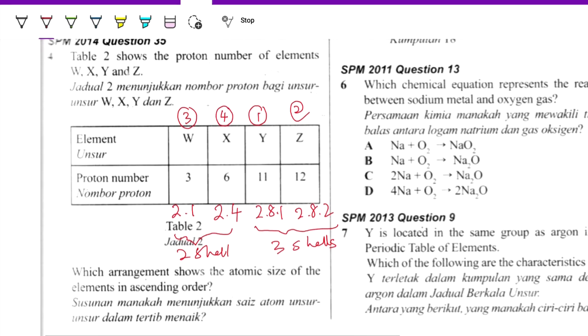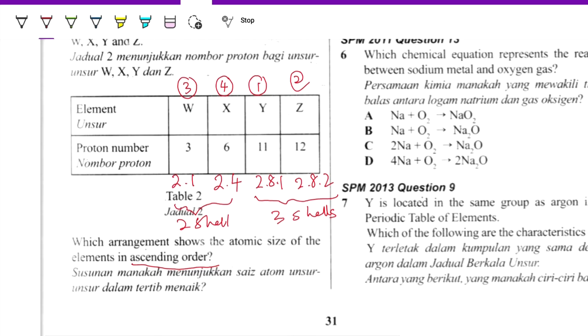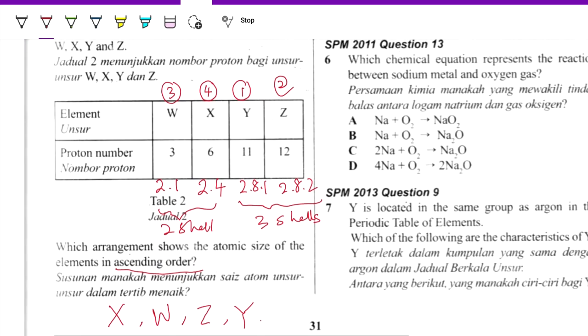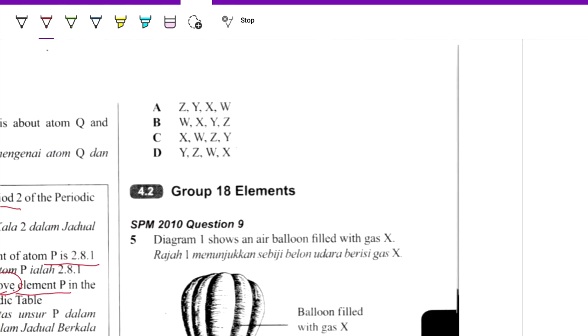But here the question mentioned atomic size in ascending order. Ascending order means it must be from the smallest to the biggest. Smallest, so it will be X, followed by W, then Z, then Y. So this one should be the answer. X, W, Z, Y. Let's see. X, W, Z, Y should be C.